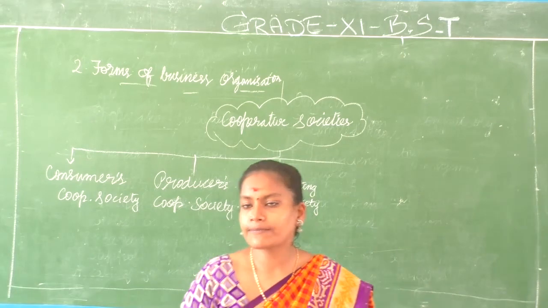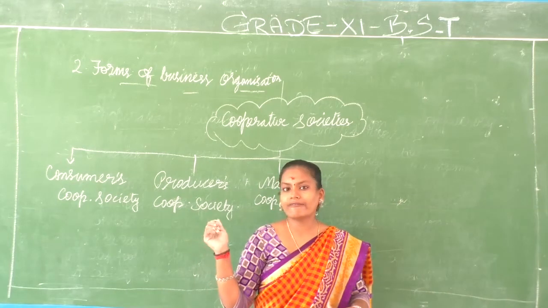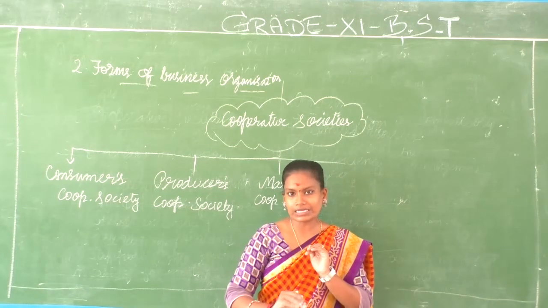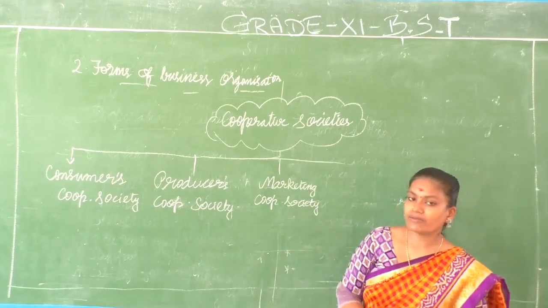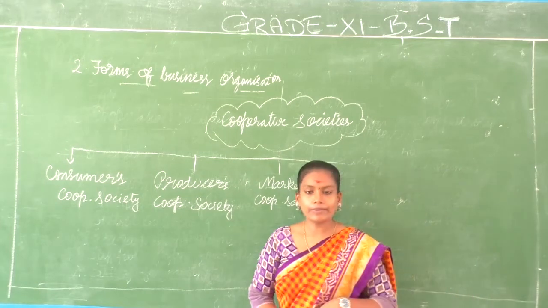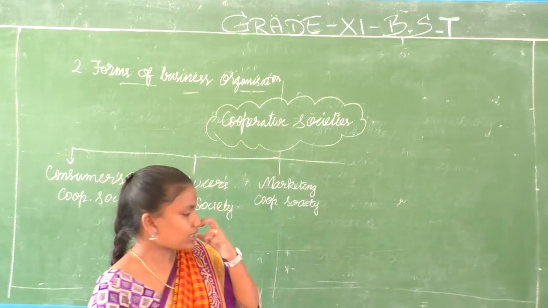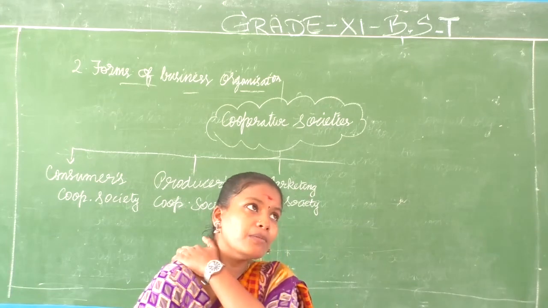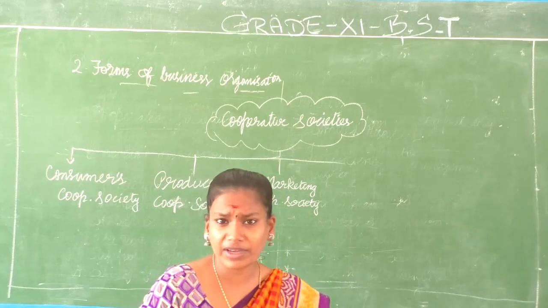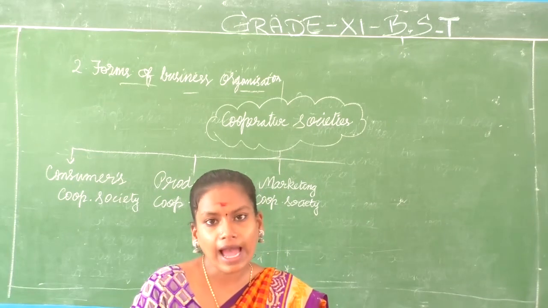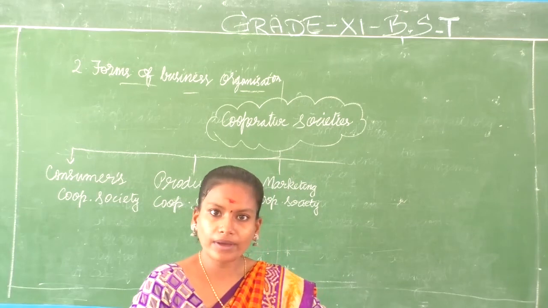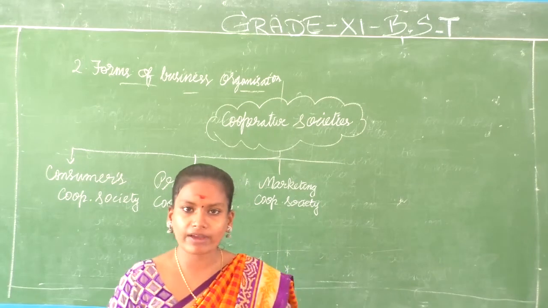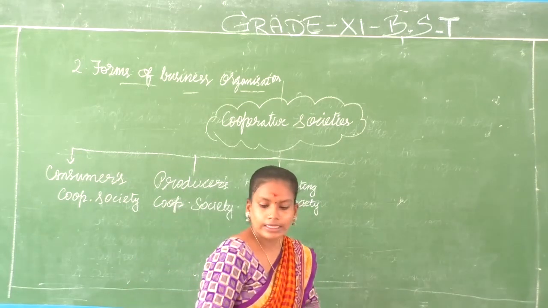How does this differ from producers? In a producers cooperative society, they will maintain bargaining, buying raw materials at a low cost or at a reasonable rate. Here what they will do? They will sell their products at a reasonable rate. They will get help from the society on transportation and warehousing. They may not be able to have a separate warehouse, so the cooperative society will have a warehouse which is common for the use of all the members. All the members can use that common warehouse, which will be beneficial for them.